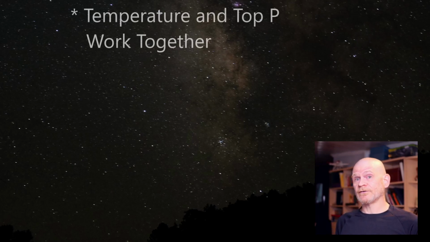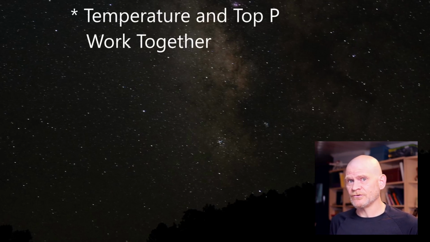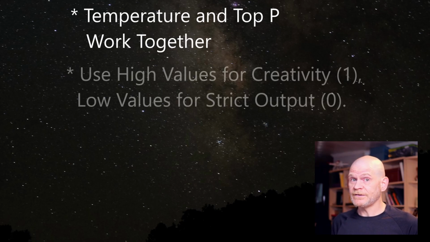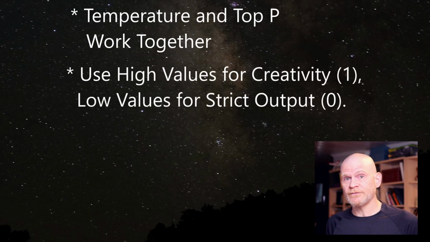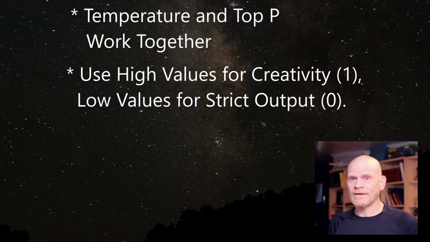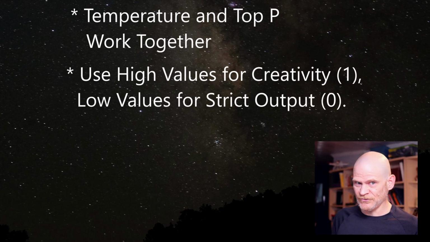So anyway, that's temperature and top P. As demonstrated, they work together, but I found that temperature has a greater influence on the results. The key takeaway: use high values for creativity, 1, for example, and low values for code generation or summarization, 0.